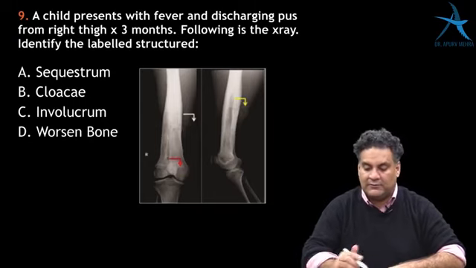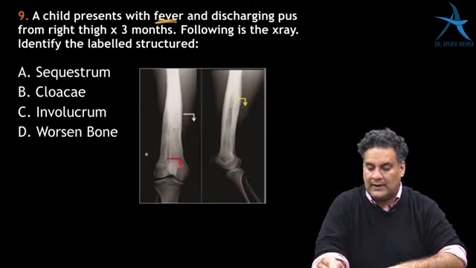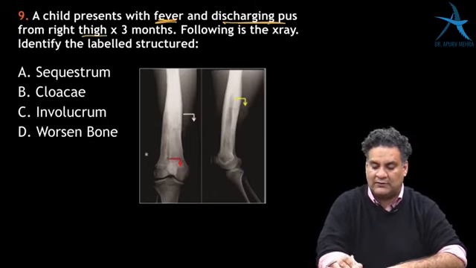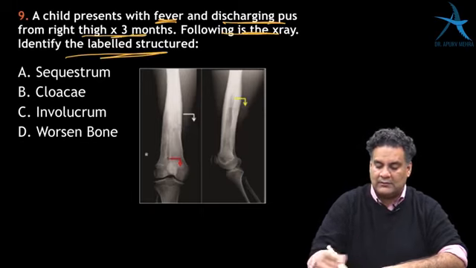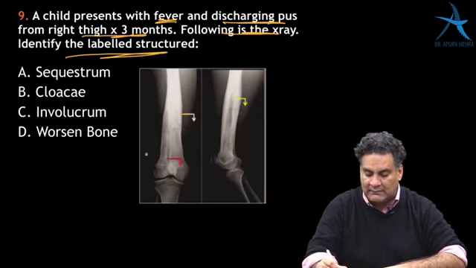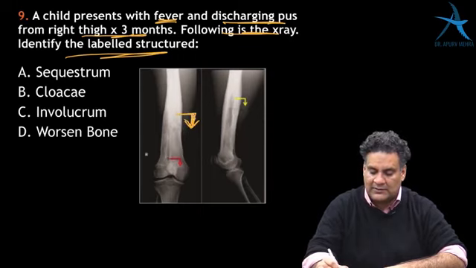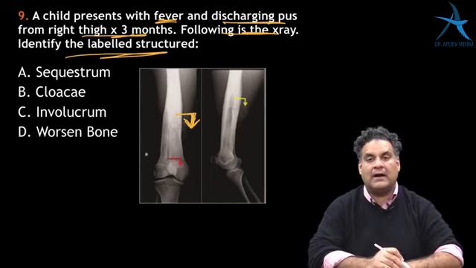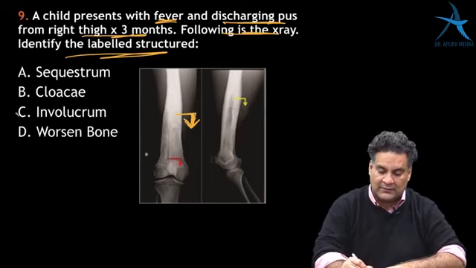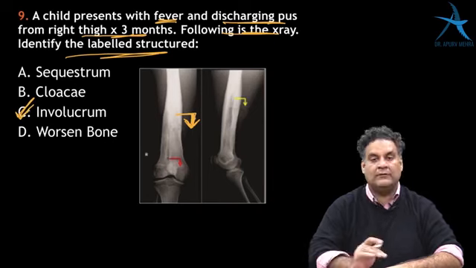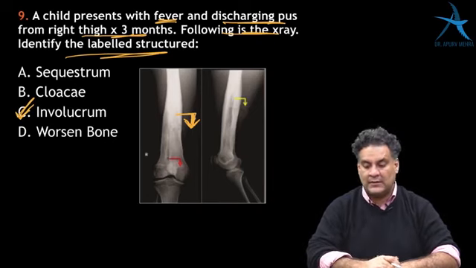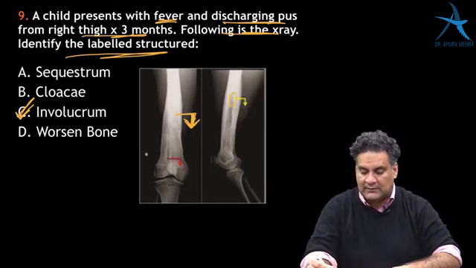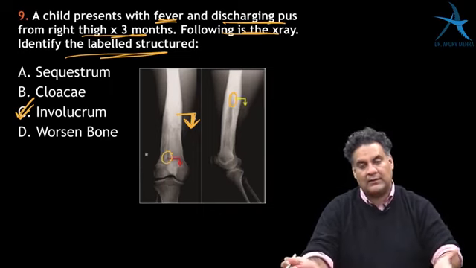A child presented with fever and discharging pus from the thigh for 3 months. Following in the X-ray, identify the labeled structure. So in the exam, they had marked an arrow on the involucrum and that was the answer there. So involucrum is the answer in this question. If they would have marked in the center of the sequestrum or in the cloacae, they could have done any one of them.